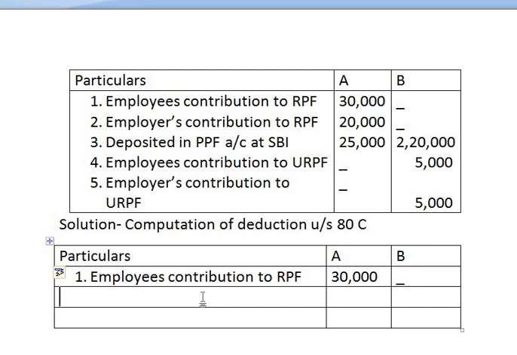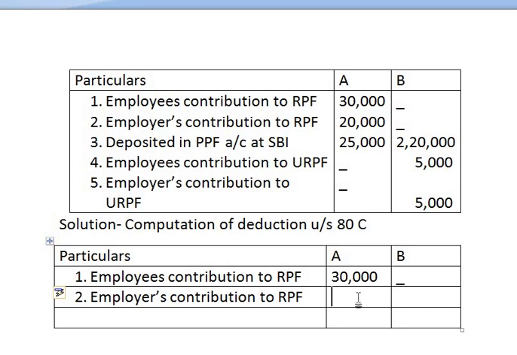Second one, employer's contribution to recognized provident fund. To claim deduction under section 80C, we consider only the contribution made by employee and not by employer.